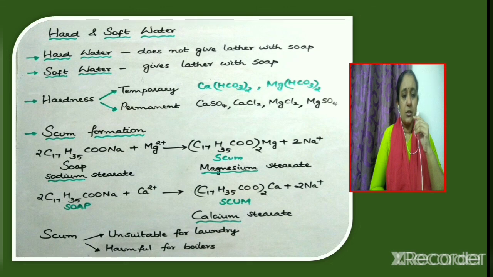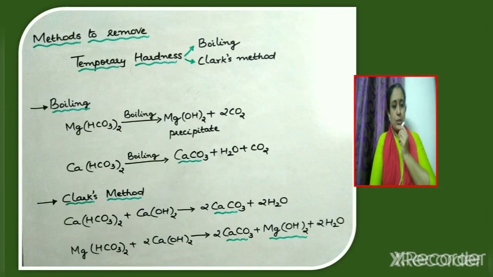Scum formation is found to be unsuitable for laundry. It is also found to be harmful for boilers. So it is most important that we should know methods to remove hardness of water. Methods to remove temporary hardness of water: two methods are available, boiling and Clark's method.